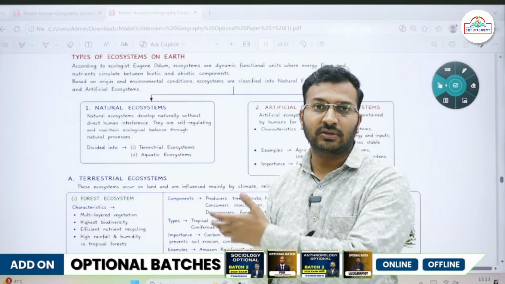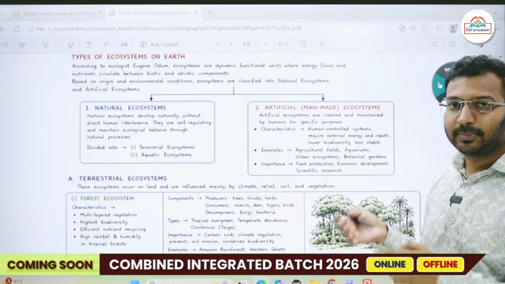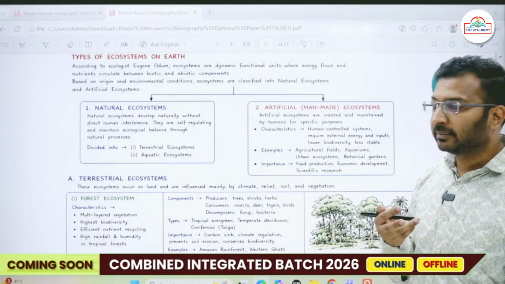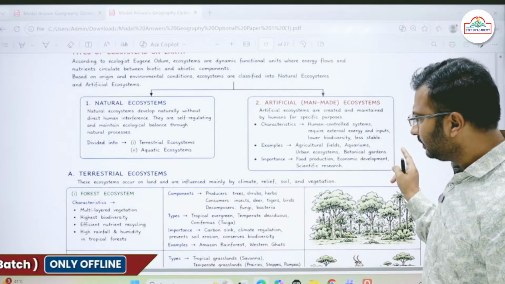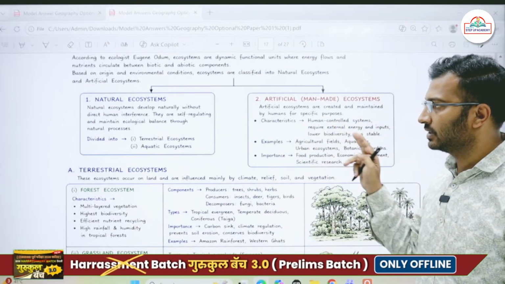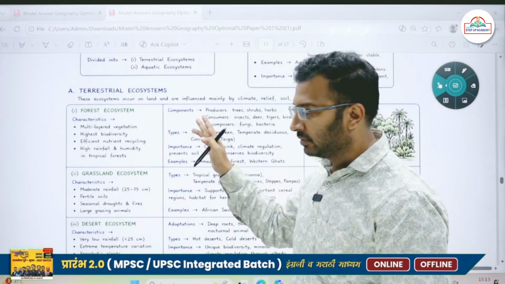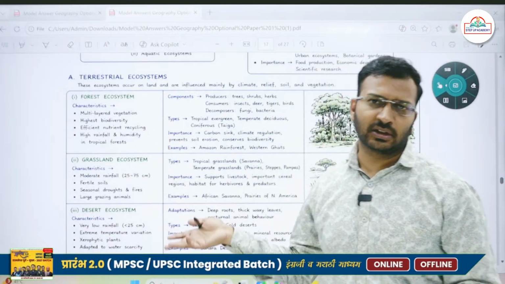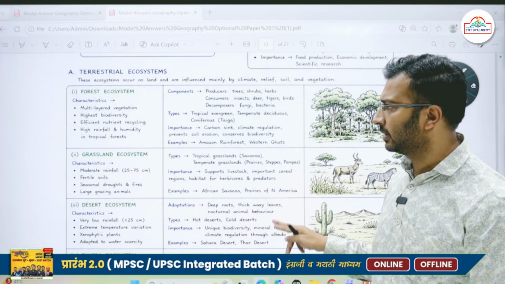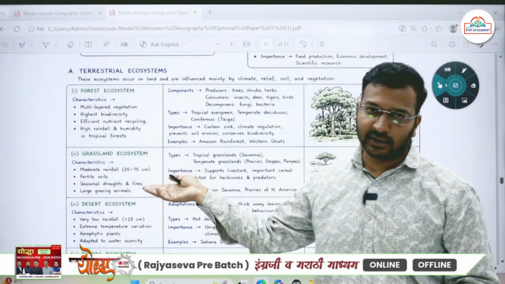Natural ecosystem, for example, फॉरेस्ट का इकोसिस्टम ले लो, आपको डाइवर्सिटी डाइवर्सिटी मिल जाएगी. ठीक है, प्लांट्स की डाइवर्सिटी, माइक्रो ऑर्गेनिज्म के, एनिमल्स की डाइवर्सिटी. ठीक है, so the characteristics of these differ between artificial and natural ecosystem. Then some terrestrial ecosystem you can mention about. सारे के सारे लिखने की जरूरत नहीं है, दो चार के बारे में जो आपको पता है उनके बारे में लिख दो. ठीक है, forest ecosystem, there are different characteristics, multi-layered vegetation वगैरह.